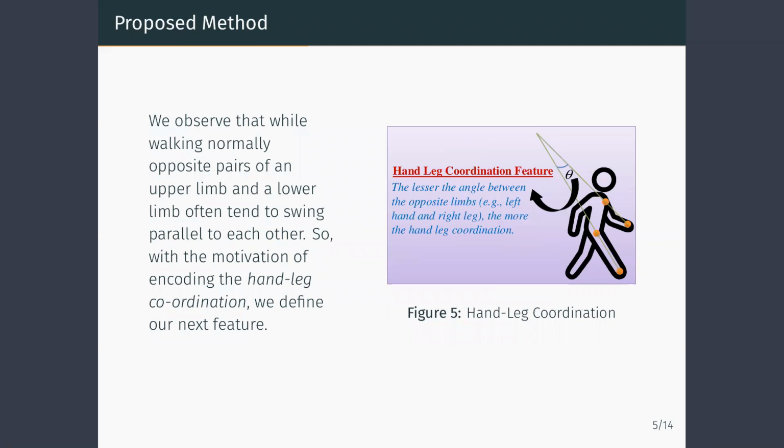Further, it is observed that while walking, the opposite pair of upper and lower limb swing parallel to each other. This was quantified using the hand-leg coordination feature. The value of the feature is the angle between the two opposite limbs, one hand and one leg.